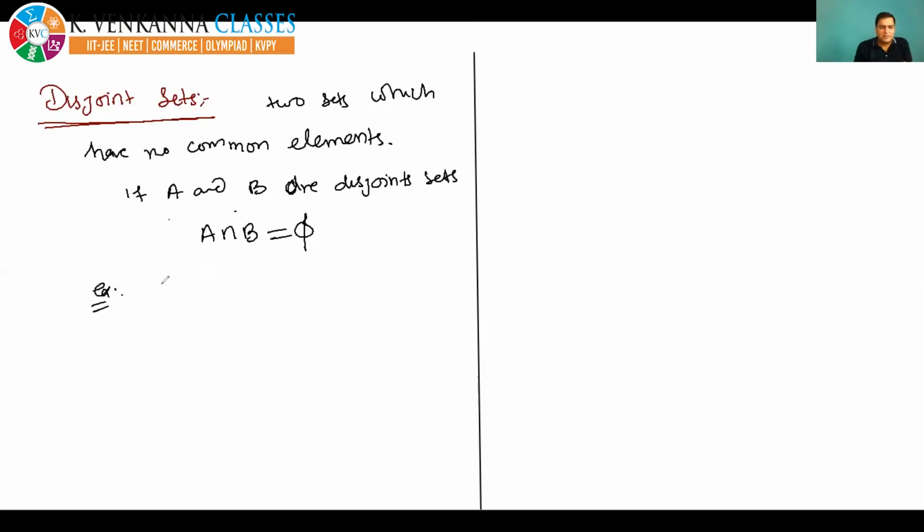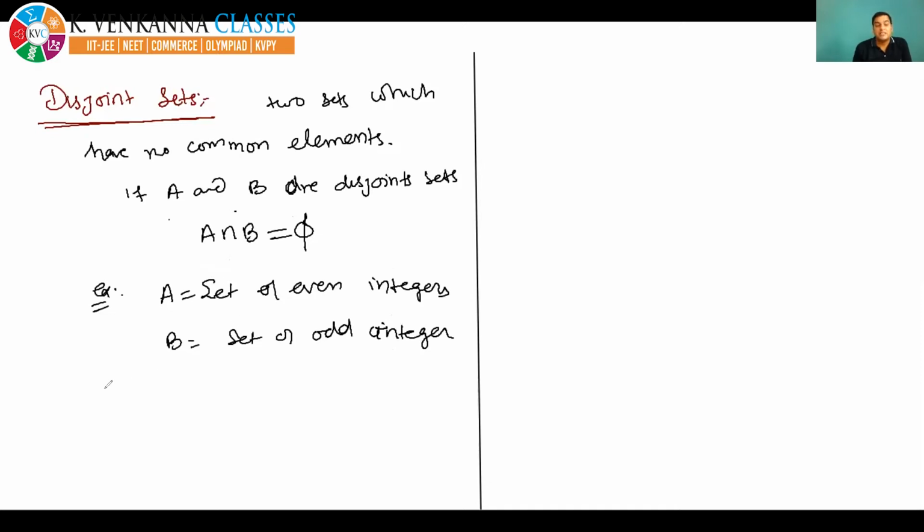For example, if A is equal to the set of even integers, and B is equal to the set of odd integers, you can easily see that A and B have no common elements, and that's why these two are disjoint sets.